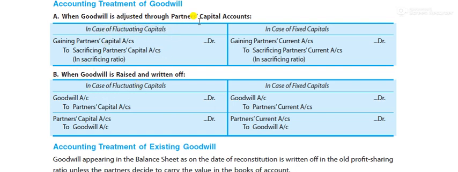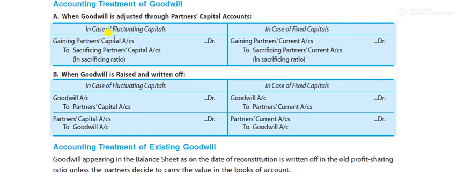Okay, if the capital is fluctuating, if the normal capital is given, it is always fluctuating, but if it is mentioned that it is fixed, then we will pass this entry. So the journal entry you will learn: gaining partners' capital account debit to sacrificing partners' capital account. Why are we debiting gaining partners? Because they are giving.